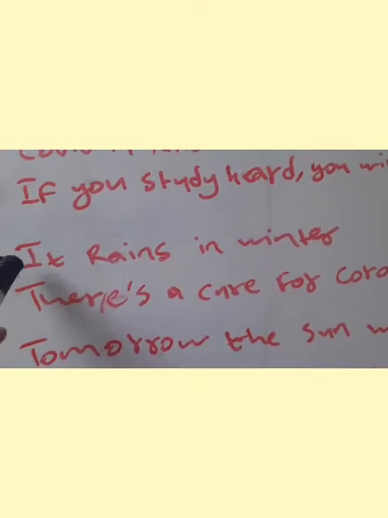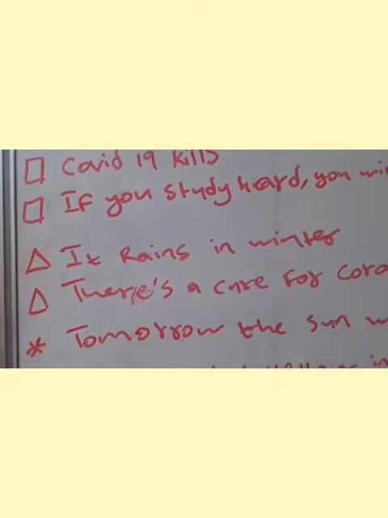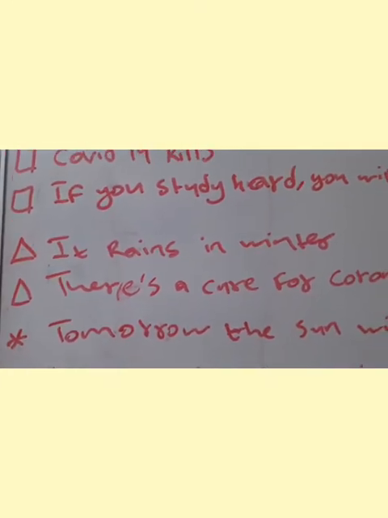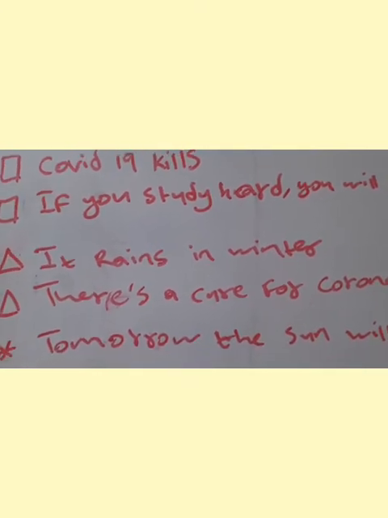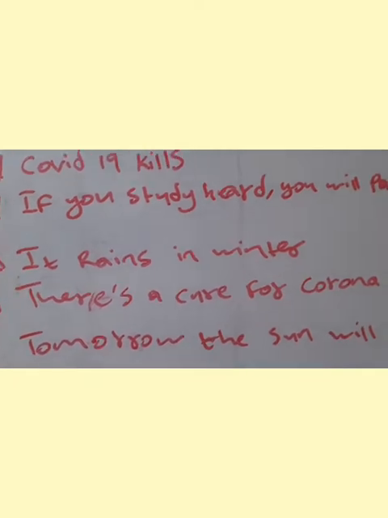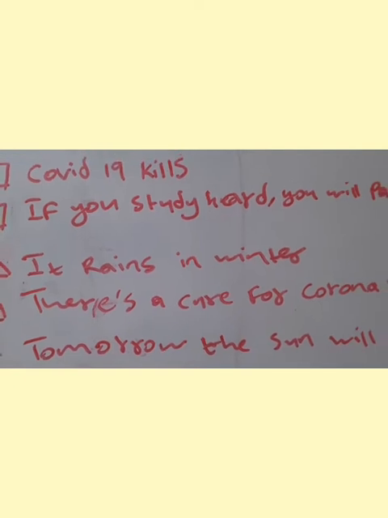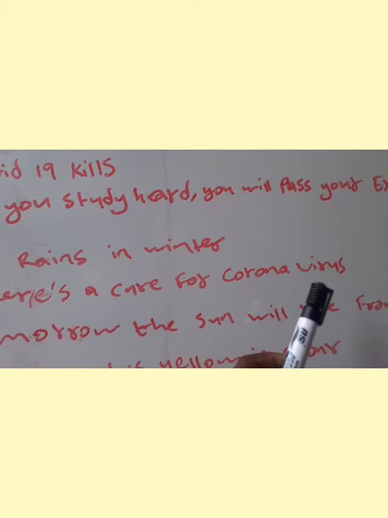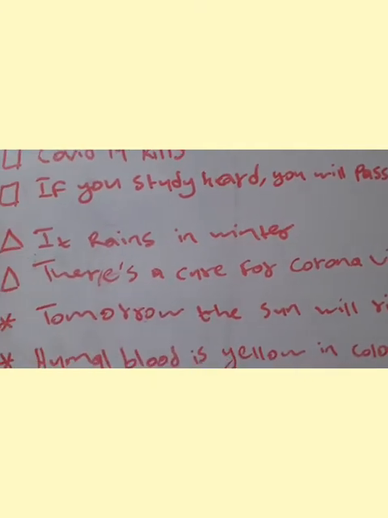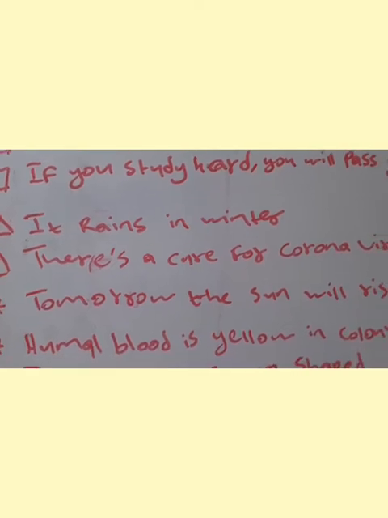Then you also have the statement concerning unlikely. If you say it rains in winter, you can argue with that, but we normally don't expect rain in winter, depending on which part of the country or which part of the world that you are in. Then the second one would be there's a cure for coronavirus. You can also argue with this, following recent news in Madagascar and so on.